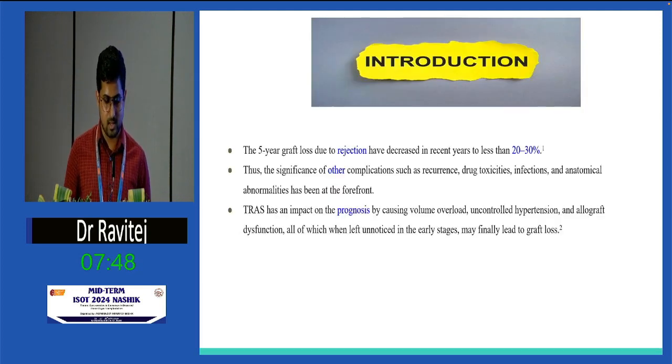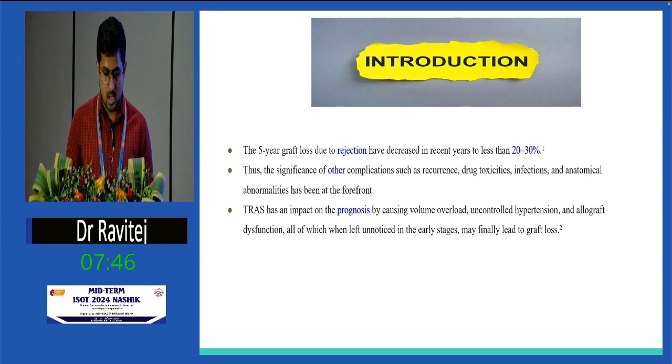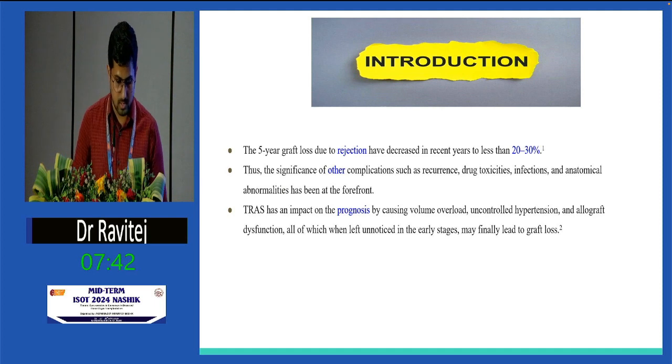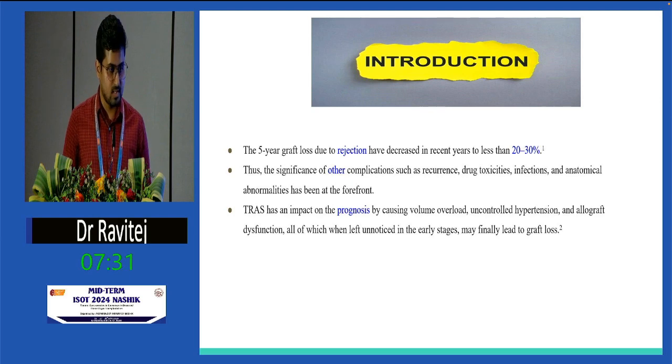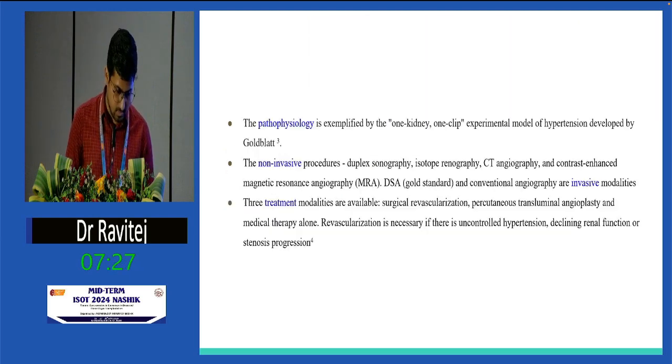Introduction: the 5-year graft loss due to rejection has reduced to around 20 to 30% because of robust immunosuppression which has come into place. Other complications, including vascular complication of transplant renal artery stenosis, has come to the forefront. Transplant renal artery stenosis causes graft dysfunction directly by reducing the blood flow and indirectly by causing accelerated hypertension.